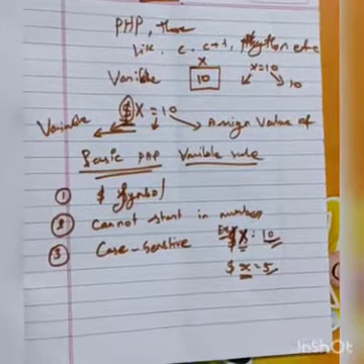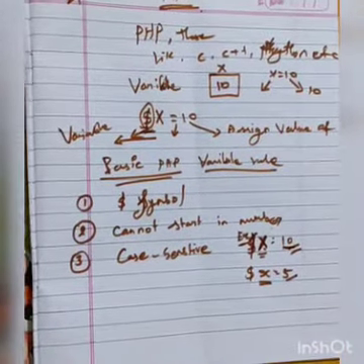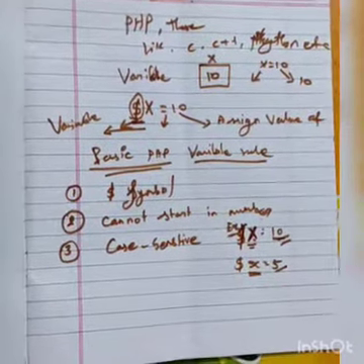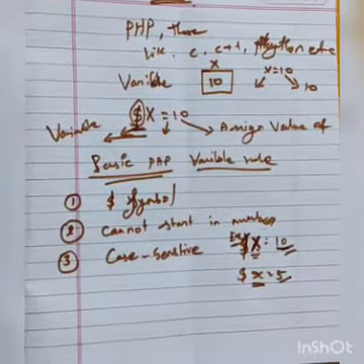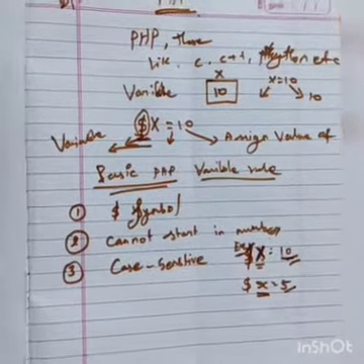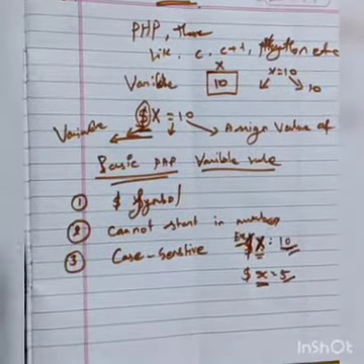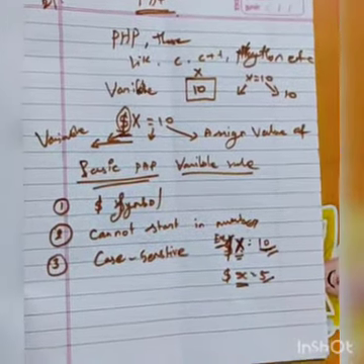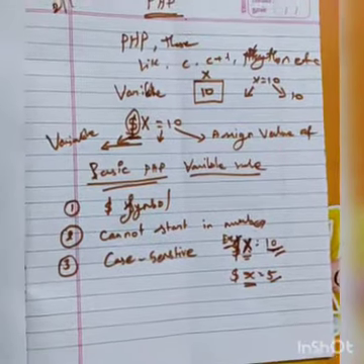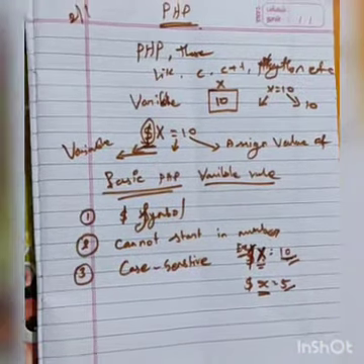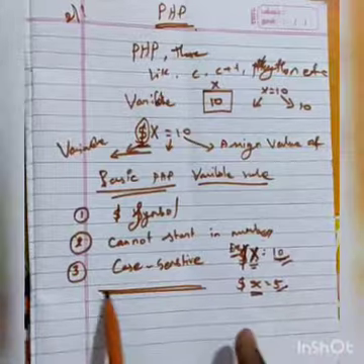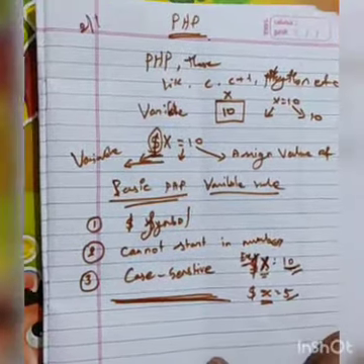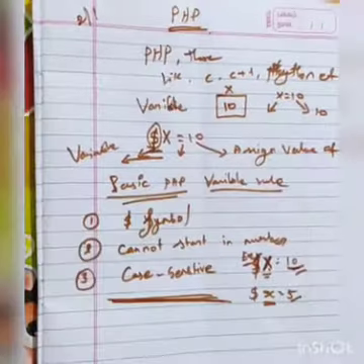So in one place you cannot write X as a small letter and in other places use a capital letter, because the computer cannot understand. That is the case sensitivity in the PHP language, the hypertext preprocessor language. So listen very carefully, students. These are the basic rules for PHP variables.